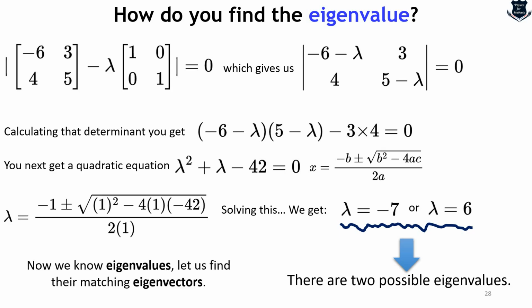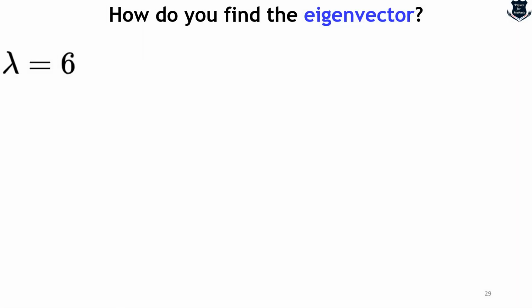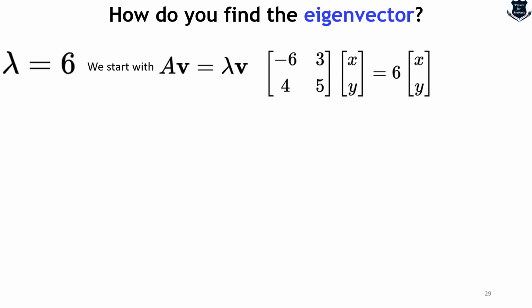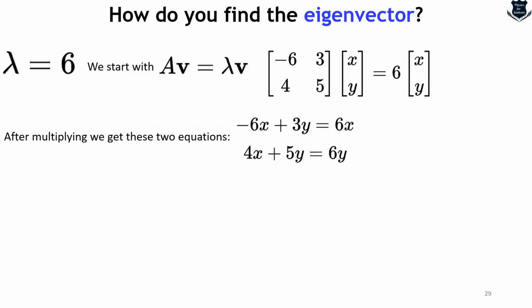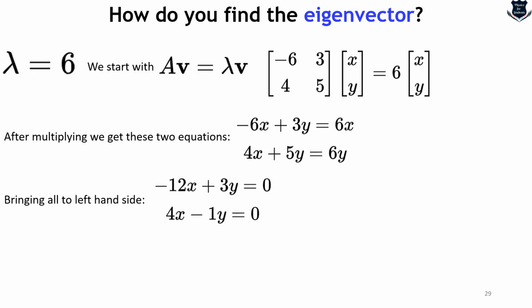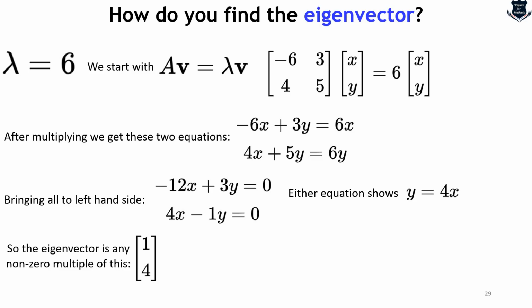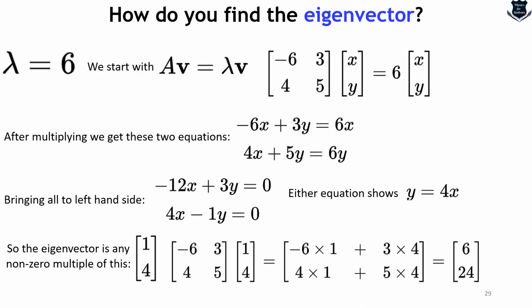So now that we know the eigenvalues, that is minus 7 and 6, let us see how we can find the eigenvector. So first the eigenvalue and then the eigenvector. We will start with lambda equals 6. We will substitute this into the value. If you put the values in, we get this. After multiplying these two equations, we get this. Bringing it to the left hand side, a little bit of sorting will give us this. Now either of these equations gives y equals 4x, so the eigenvector is any non-zero multiple of this (1, 4), and we get the solution which we have done, the same one, (6, 24).